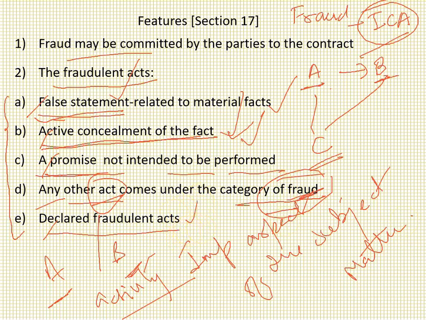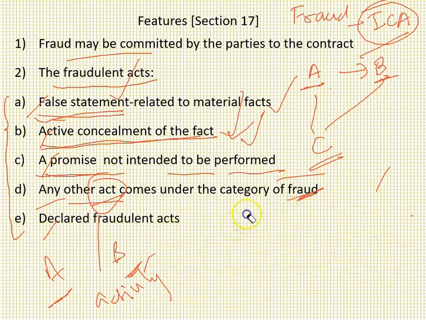Declared fraudulent act. What is the meaning of declared fraudulent act? It means that there is some kind of activity or agreement which a specific act suggests will be treated as fraudulent activity if the related aspects are not fulfilled. For example, we can take the example of buying house property, right?